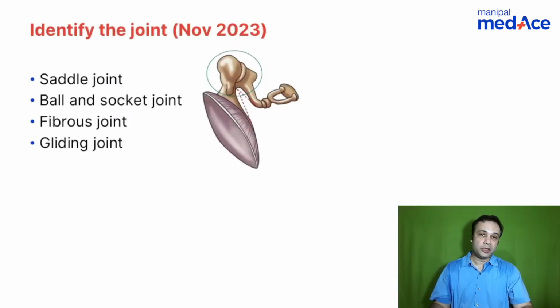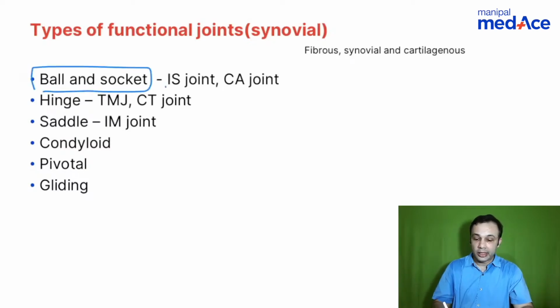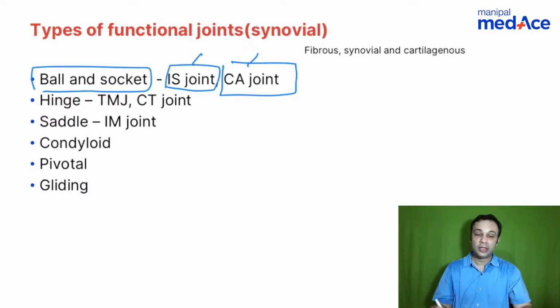So recent question that has been asked, identify the joint, right? So what is the answer here? Saddle, ball and socket, fibrous, gliding. Which one? Give away the answer. Okay, so let me give away the answer. So since this question has been asked, there is a chance that there can be other joints in the head and neck that can be asked, right? So when you talk of ball and socket joints in the head and neck, it is incudostapedial joint and cricoarytenoid joint. So these two joints are the ball and socket joints in the head and neck.